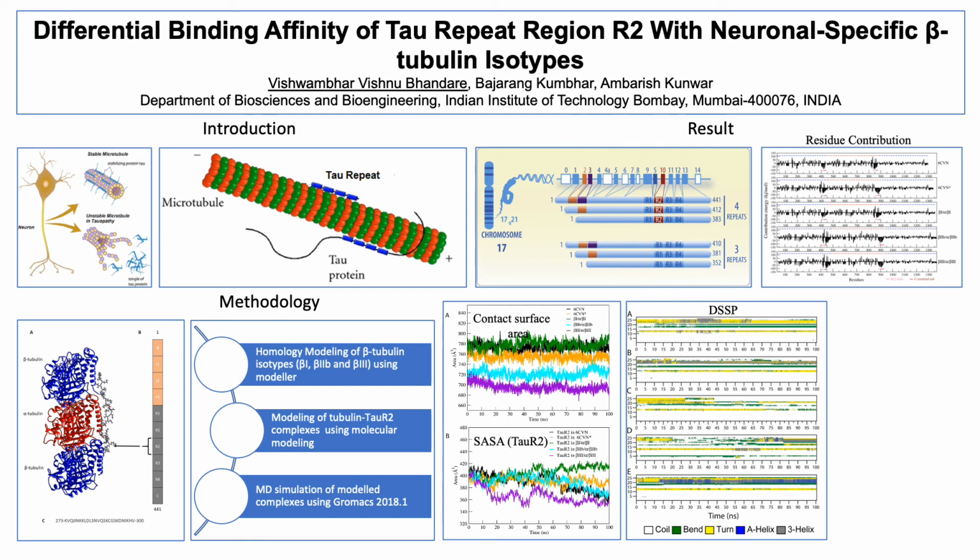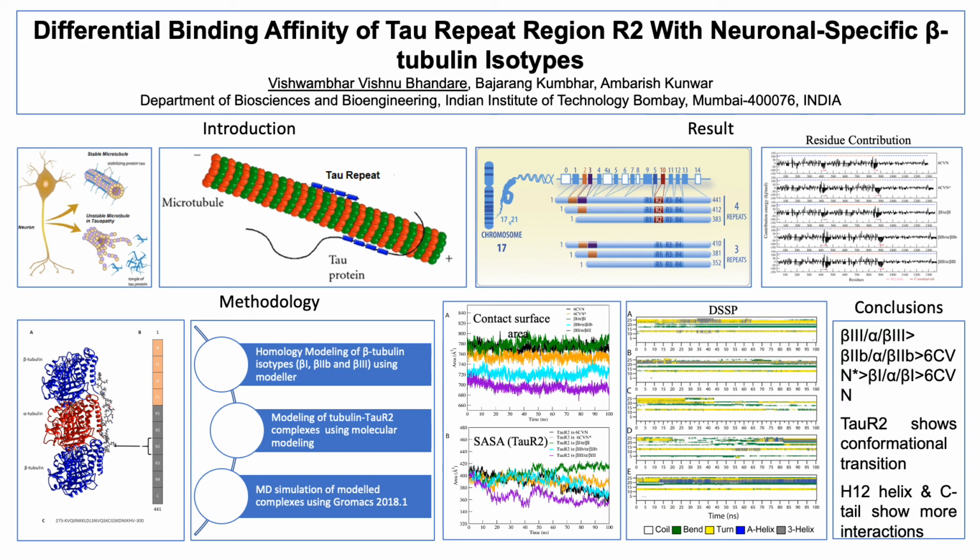Also, we observed the important residues which play a key role in stabilizing the microtubule tau complex. So here H12 helix and C-terminal tail play a very important role. You can see the peak at the interface in this residue contribution plot. So we conclude that the binding energy of beta 3 and beta 2, which are abundantly expressed, shows very tight binding affinity. Tau R2 shows conformational transition when it binds to the beta 3 subunit. H12 helix and C-terminal tail show stronger interaction when tau binds to the beta 3.